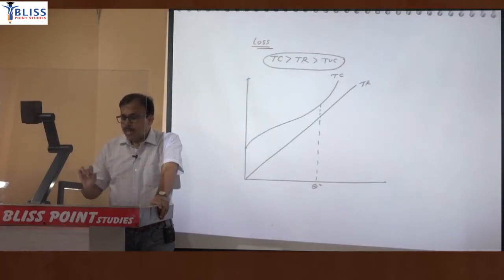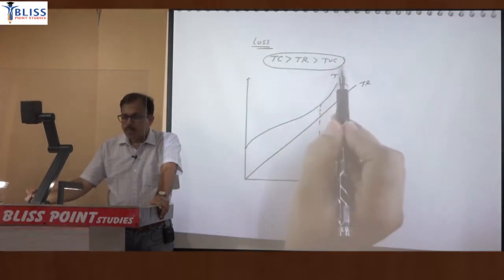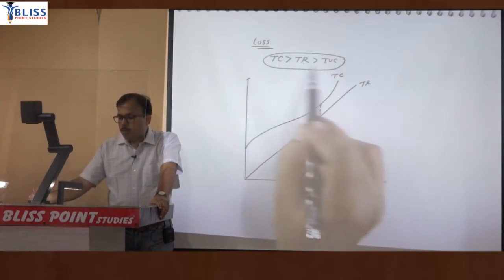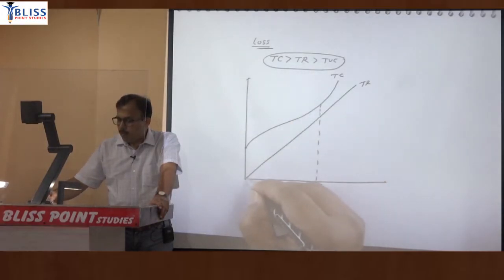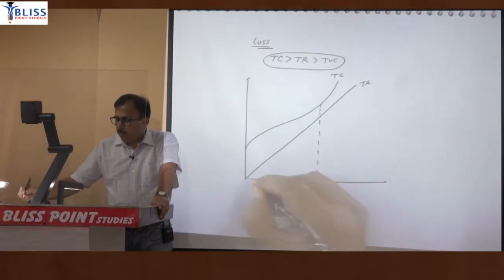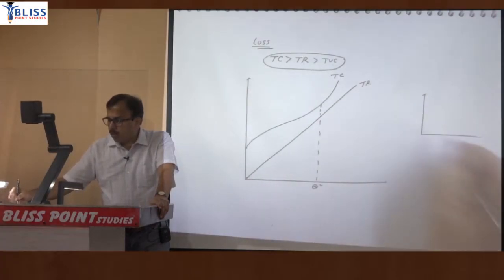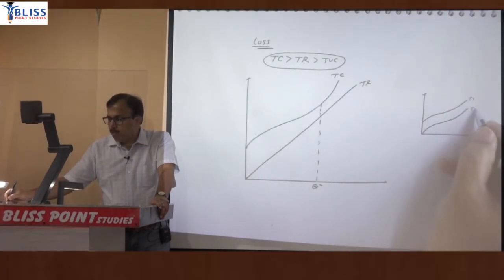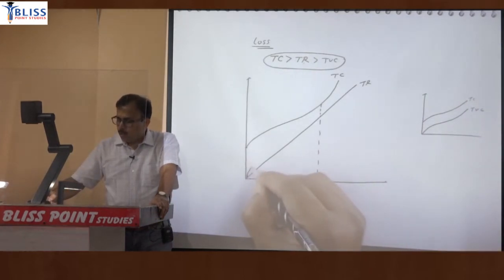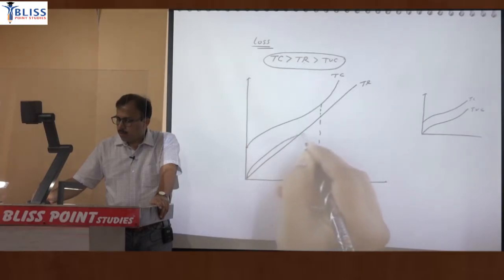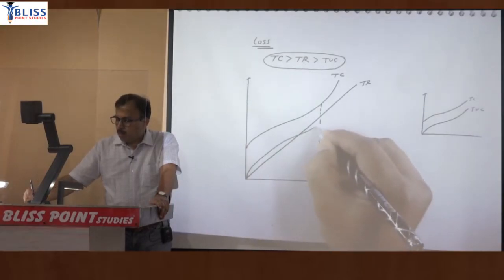But despite loss, the firm is operating, and for that purpose it must have operating profit, so your variable cost must be lower than the revenue. So draw for variable cost, but variable cost will start from the origin. Remember, when you draw the total cost line, it is this. When you draw variable cost, it will be parallel to this, because the gap between these two will be fixed cost. So draw this also as inverted S and keep it parallel to the total cost line.